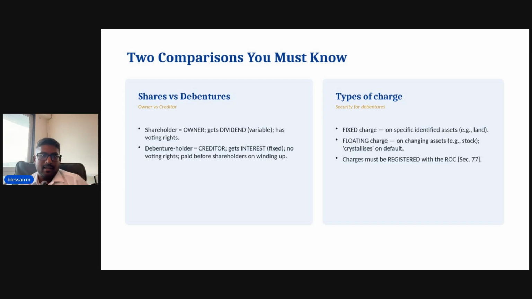And finally, every charge must be registered with the ROC, the Registrar of Companies, under Section 77.